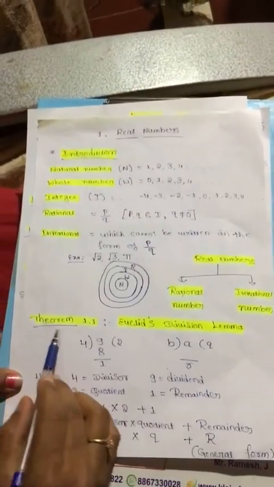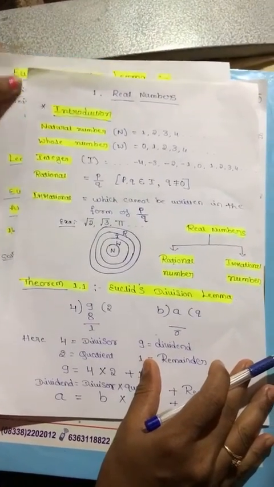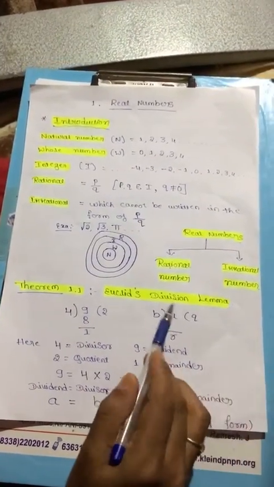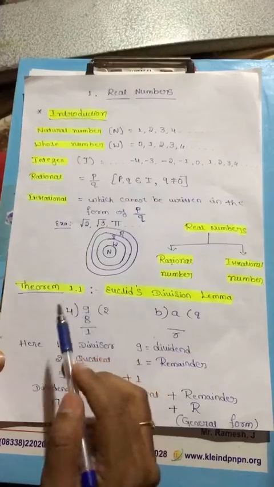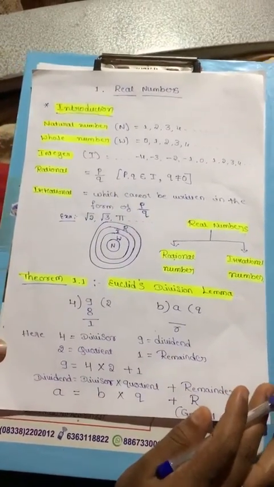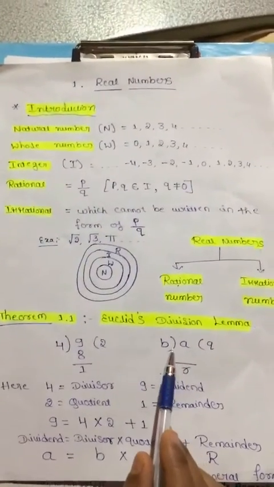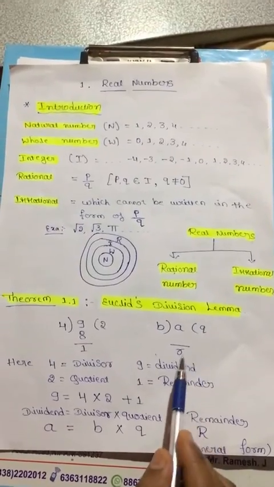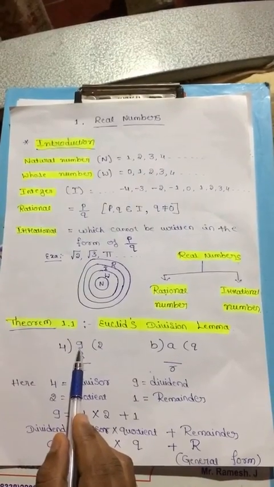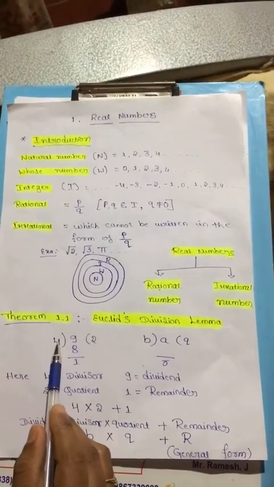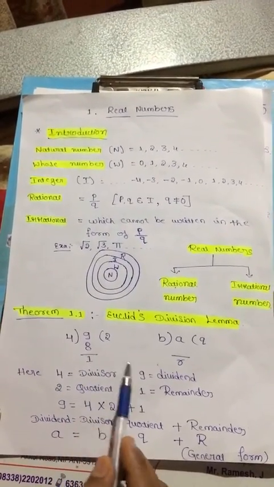Next, I will discuss Theorem 1.1, Euclid's division lemma. Euclid was a mathematician. Division means dividing. A lemma is a proven statement used for proving another statement. According to this lemma, consider a as the dividend, b as the divisor, q as the quotient and r as the remainder. For example, 9 is the dividend, 4 is the divisor, 4 times 2 is 8, so 2 is the quotient, and 9 minus 8 is 1, so 1 is the remainder.